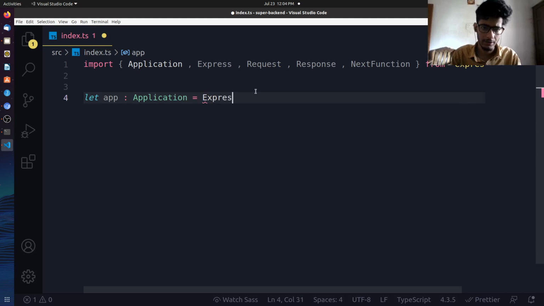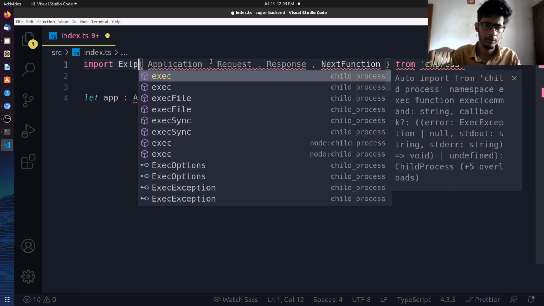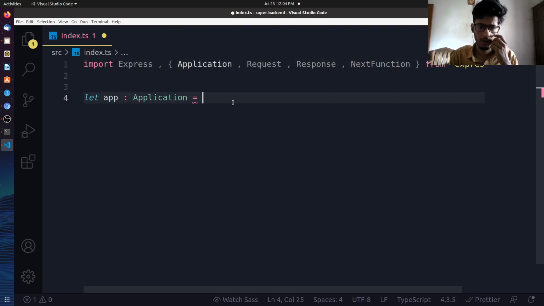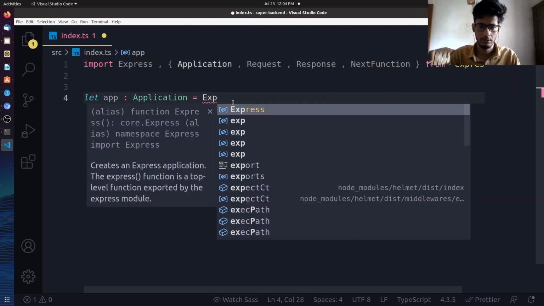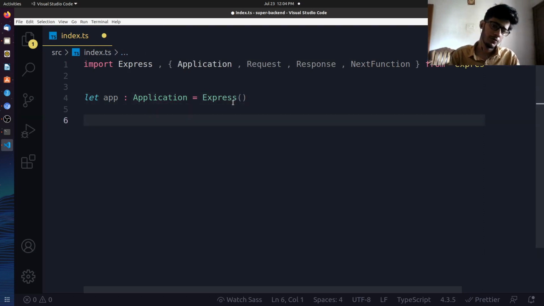Is it Express? I don't know. No, this is not how we do it. So let's do it like this. The default export from this package is Express. So I think this can be done. Yeah, so that's the Express application which we have now.